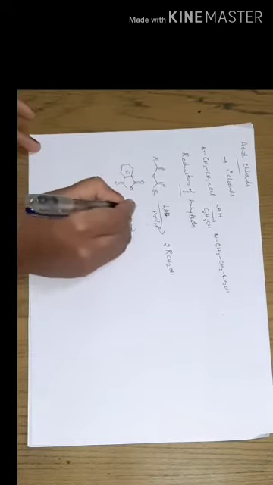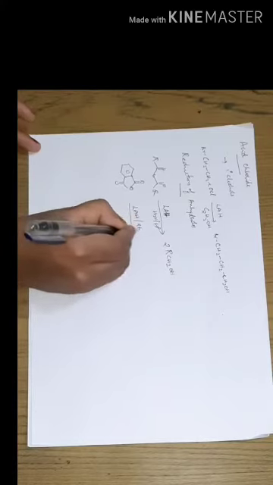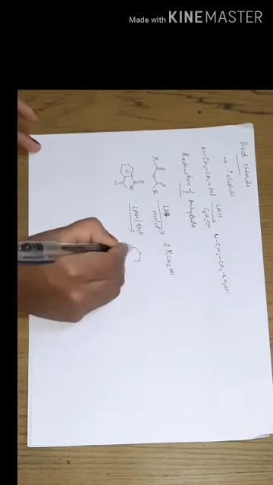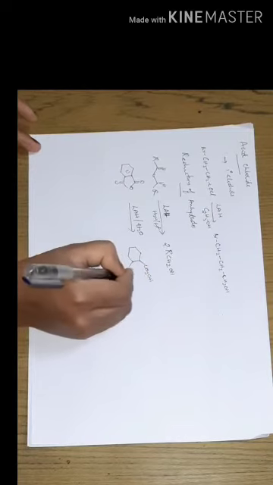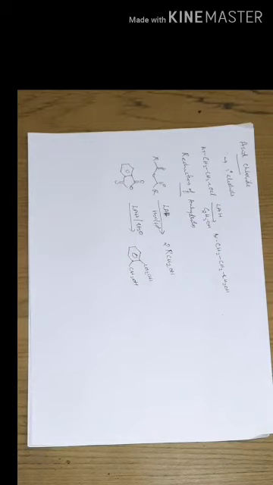Upon reduction using lithium aluminum hydride in the presence of ether, the reduced product will be CH2OH. This will be the reduced product.